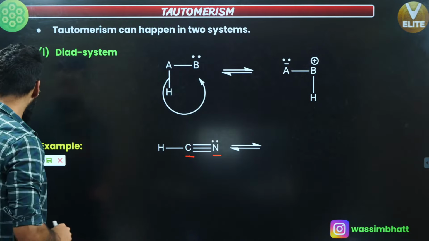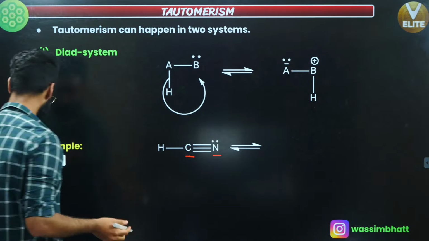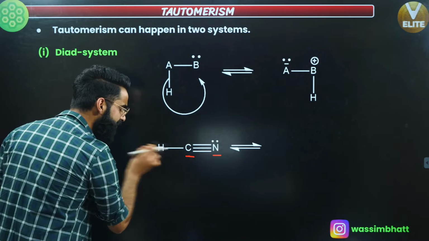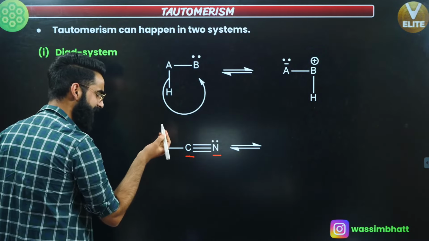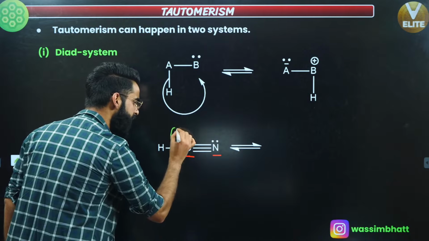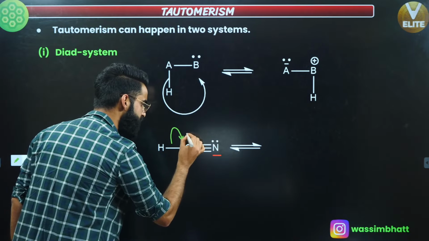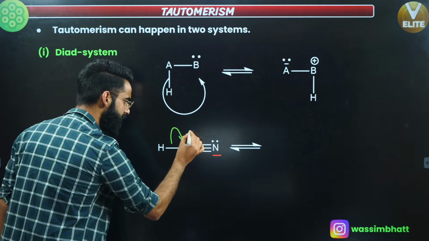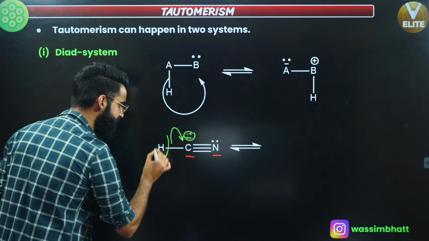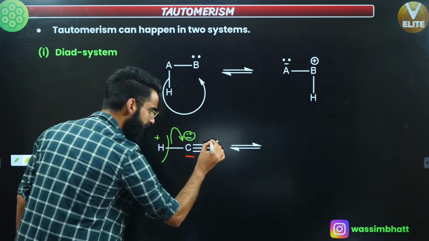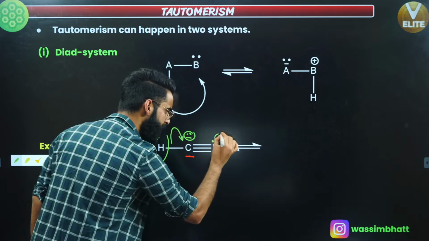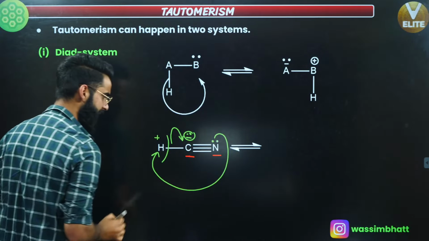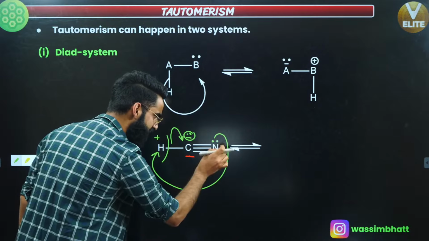Now, what is the possibility right here which can happen? See, if hydrogen leaves as H positive, or you can say, if carbon attracts the bonded pair of electrons towards itself, there will be a negative charge on this carbon, right? And this hydrogen leaves as H positive. There's a lone pair on this nitrogen. This lone pair of nitrogen can attack this H positive, and the H positive will be attached at this position.